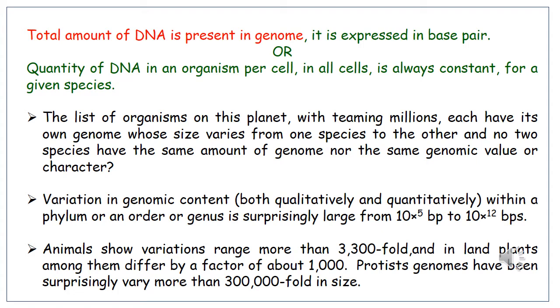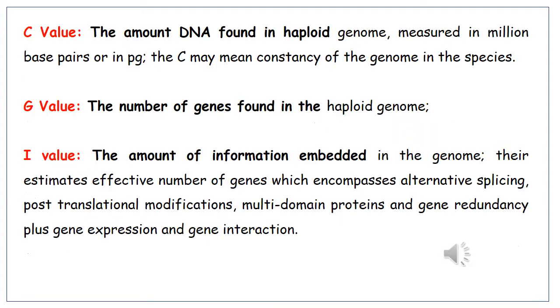Tortoise genomes surprisingly vary more than 3 lakh fold. The amount of DNA found in the haploid genome is measured in million base pairs or in picograms. The C may mean constancy of the genome in the species.